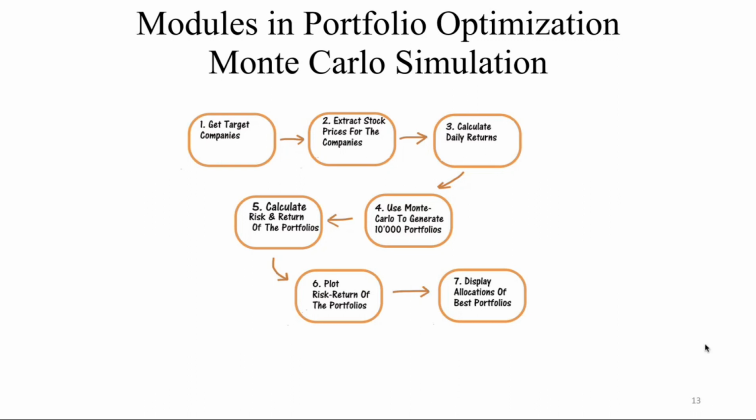So in Monte Carlo simulation, we have tested randomly created 10,000 portfolios and analyzed the relationship between the risk and the volatility factor of each portfolio.